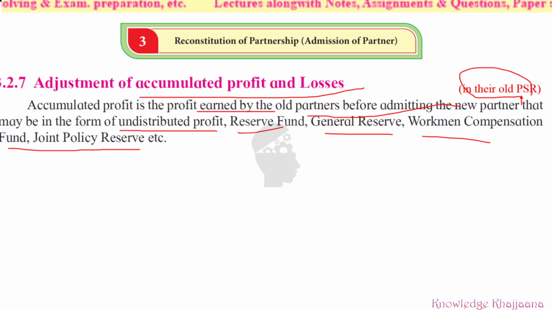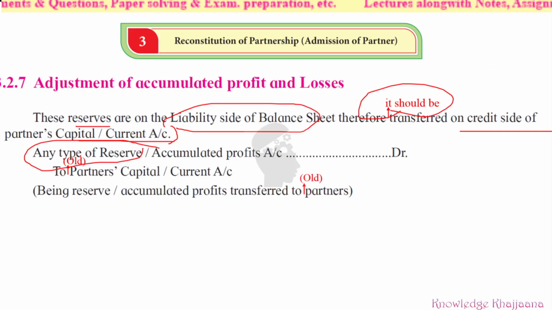So whatever reserves are shown on the liability side of the balance sheet, here make one arrow and write: it should be transferred to the credit side of the partner's capital or current account. And what is the transaction for this? Any type of reserve or accumulated profit account, but you have to write the proper name of that reserve. Any type of reserve or accumulated profit account debit to old partner's capital or current account. Here again make an arrow and write the word old, where it should be credited: old partner's capital account. Because that is a profit and that should be distributed to the old partner's capital account.